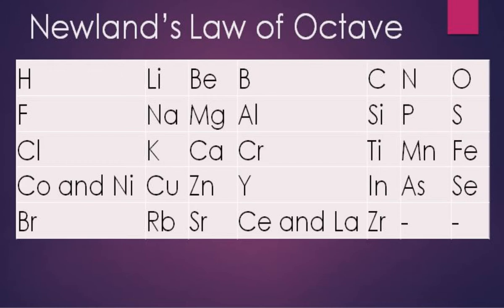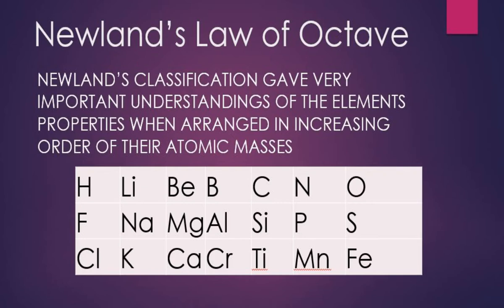It was a very good finding of that time, so he arranged it in a table which was very useful. He grouped lithium, sodium and potassium in a group, and all were similar in properties. Beryllium, magnesium and calcium were also similar in properties, so he grouped them like this. All the three elements, beryllium, magnesium and calcium, possess similar chemical properties. So the classification of elements based on his law of octaves gave a very important conclusion, that is, some systematic relationship between the order of atomic masses and the repetition of properties of elements.